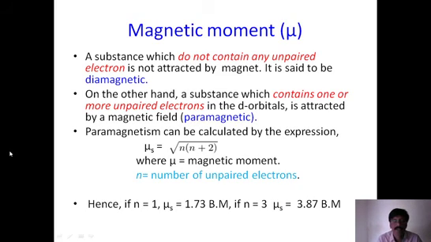So this is how we need to decide the magnetic property of the complex based on the theoretical calculation. But we also understand at this point that we can calculate magnetic moment even by experimental method. The important point is, the experimental value is always correct because it is obtained by experiment. That is a true value, whereas the theoretical value should be equal to the experimental value. Then only our theory is correct, isn't it?